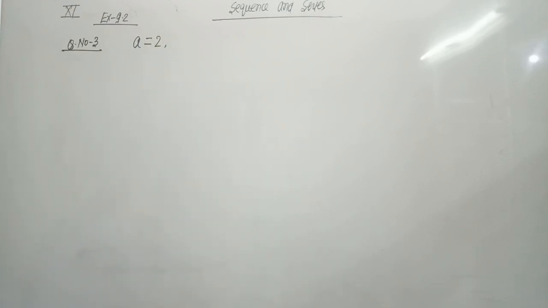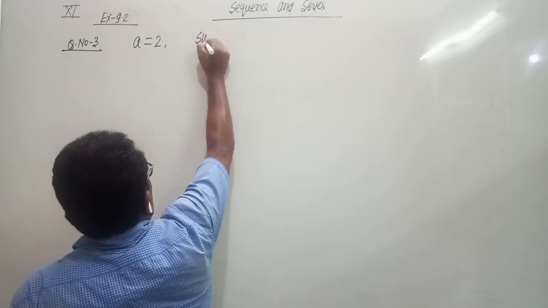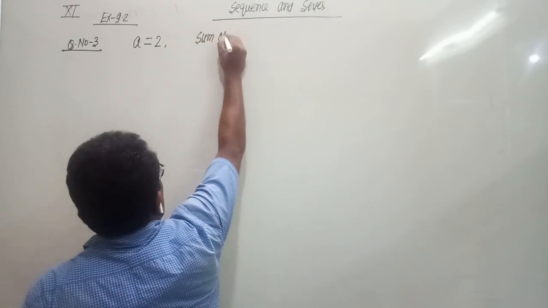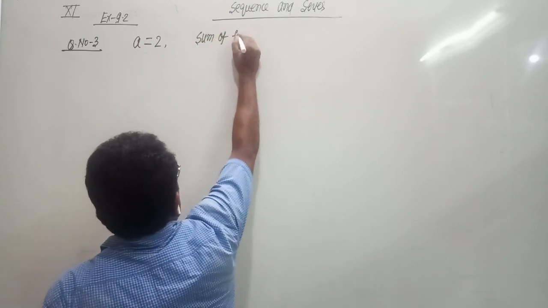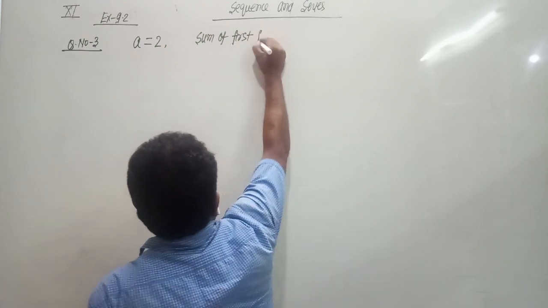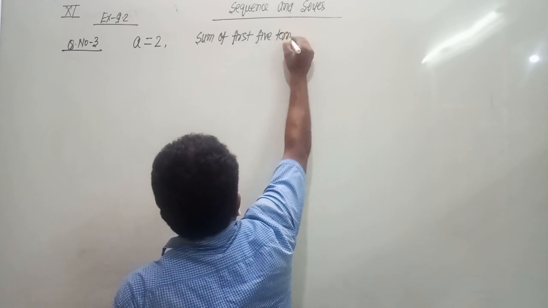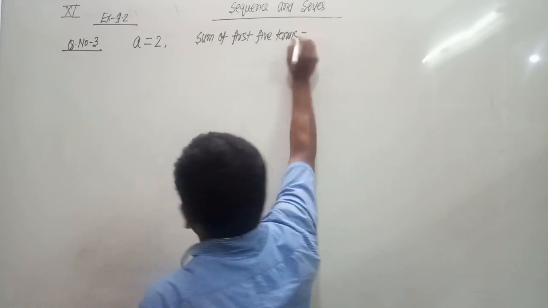Then the sum of the first 5 terms is 1/4 of the next 5 terms. Sum of first 5 terms is equal to